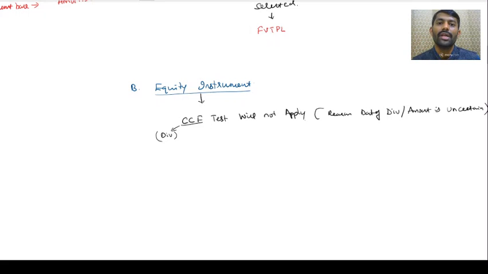If you have an investment in debentures, it's a debt instrument because the CCF test is satisfied, because you know how much interest you are going to receive and when you are going to receive it. Got it? So here the CCF test will not apply. So only the business model test we have to apply, yes? So only the business model test.